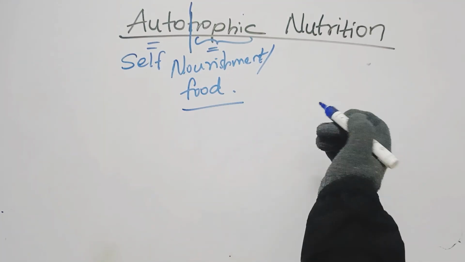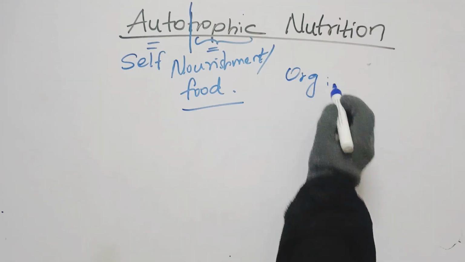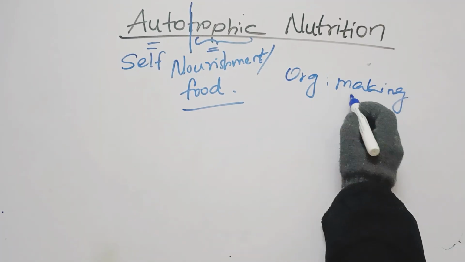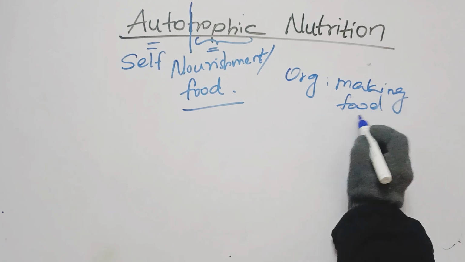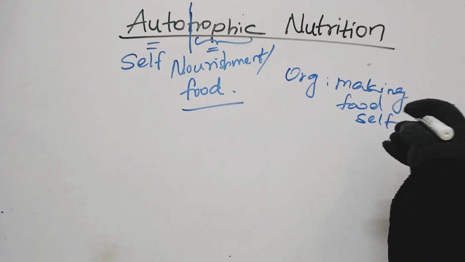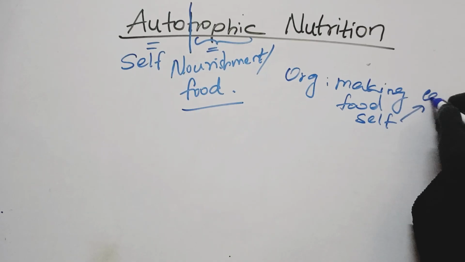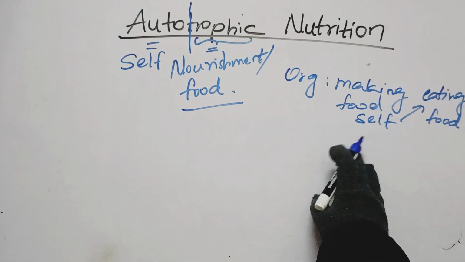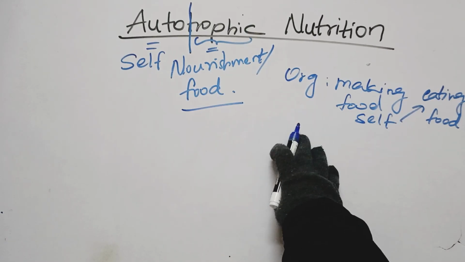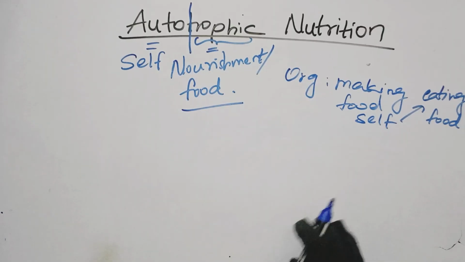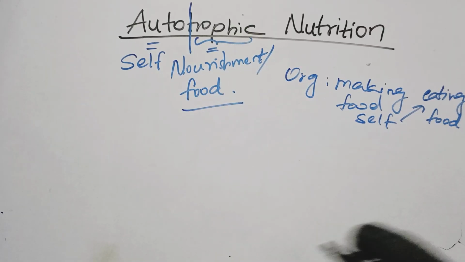Like an organism is making food by itself, and then that organism is consuming that food. Such a type of nutrition in which food is prepared by the organism itself and consumed is called autotrophic nutrition.